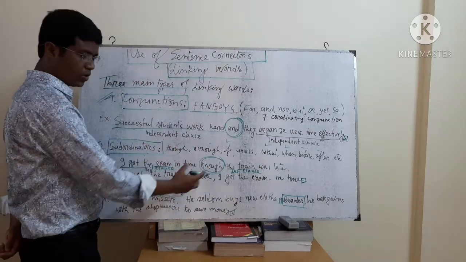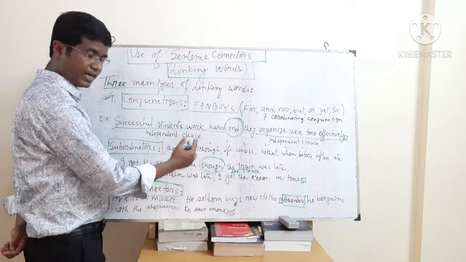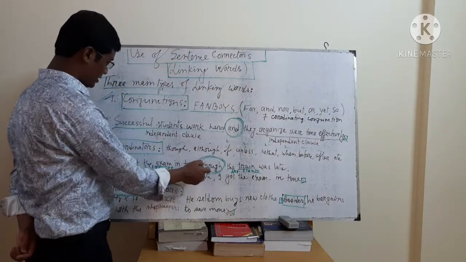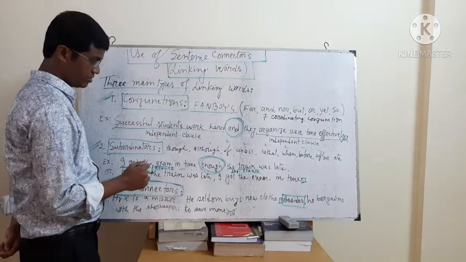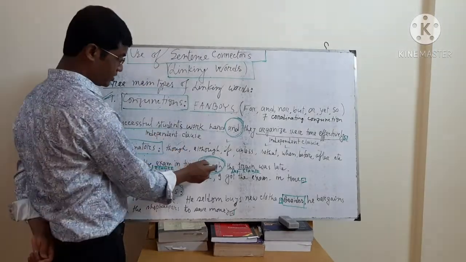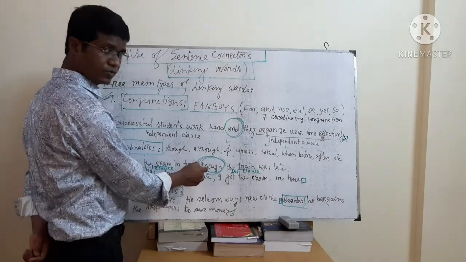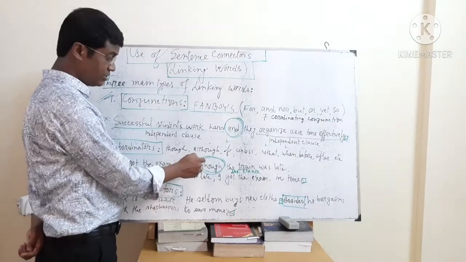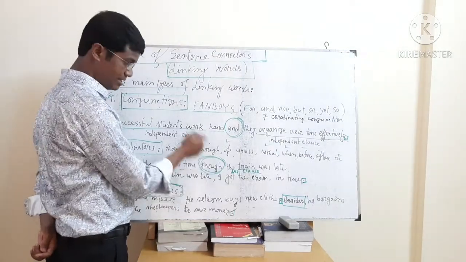These two clauses are linked by though. That's why though is a subordinator, and here it is used in the middle of a sentence.